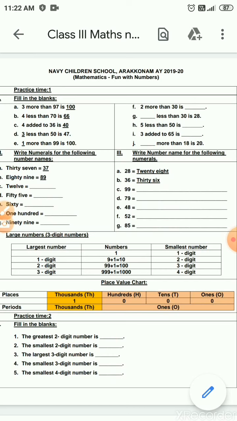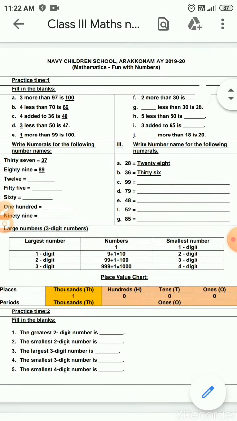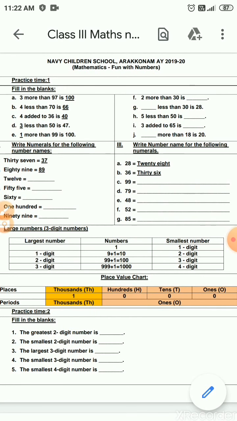If you write a 3-digit number, we have 100. The first 0 from the right side is in ones place. The second 0 from the right side is in tens place. The 1 is in hundreds place. The same goes for 1000. When you see 1000, see this chart over here. The first 0 from the right is in ones place, the second 0 is in tens place, the third 0 is in hundreds place, and the 1 is in thousands place.